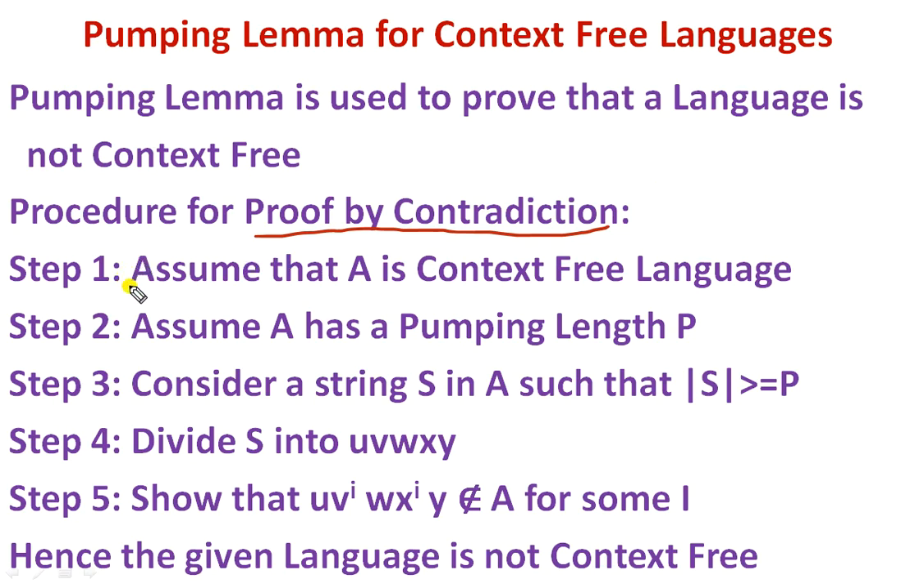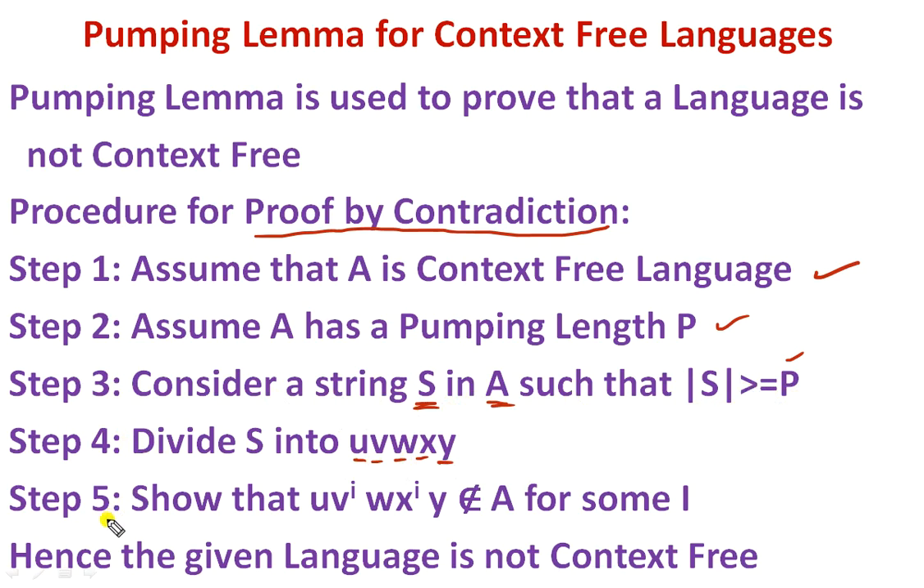Let us see the steps required. Step number 1: assume that A is a context-free language. Step number 2: assume A has a pumping length P. Step number 3: consider a string S in A such that the size of S must be greater than or equal to P. So, if you consider any string, then the size of that particular string must be greater than or equal to the pumping length. Step number 4: divide S into 5 parts. What are they? U, V, W, X, Y.